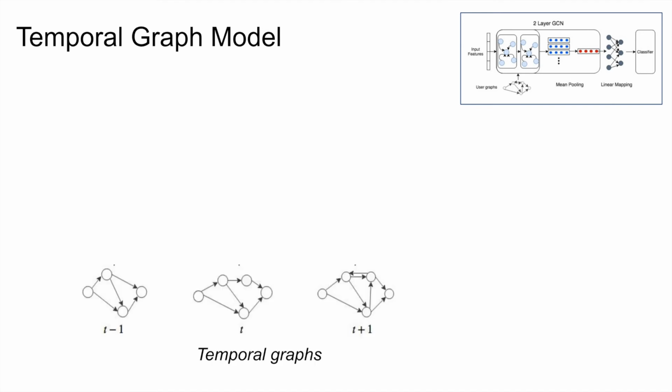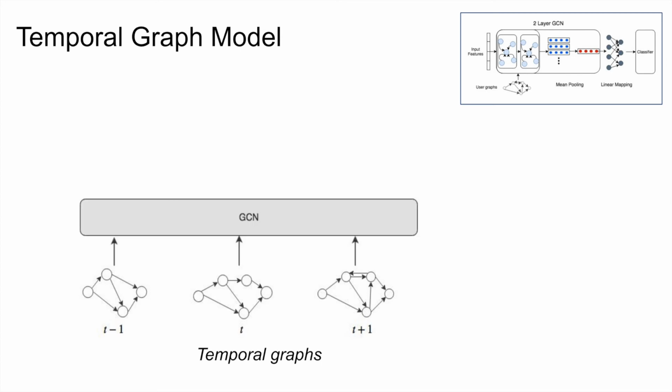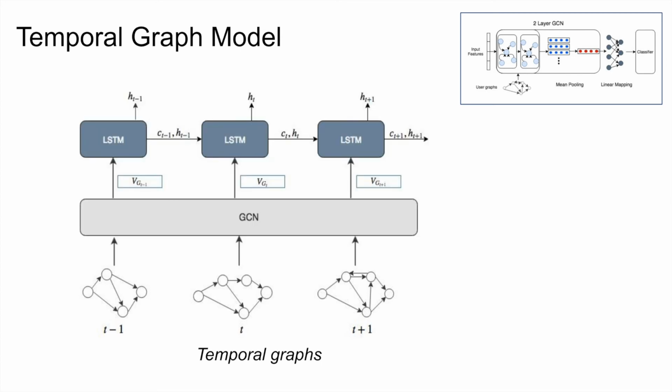With the basic GCN component, we further construct a more powerful temporal variation of the model. With our temporal graphs at each time step, we attach a GCN layer structure as previously mentioned. We then encode the output at each time step with a long short-term memory network to capture the temporal information.